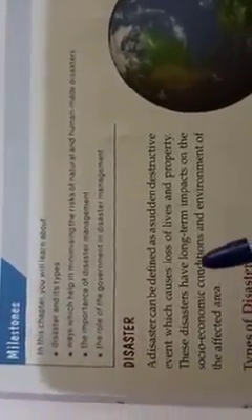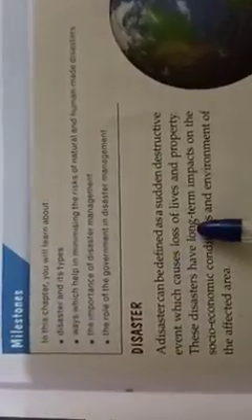Such types of disasters are called natural. Then some disasters like rail accidents, terrorist attacks, etc., are called human-made disasters because they also come all of a sudden and take the lives of many people. So now let us begin with the chapter.